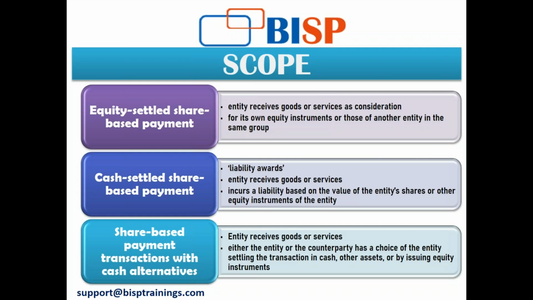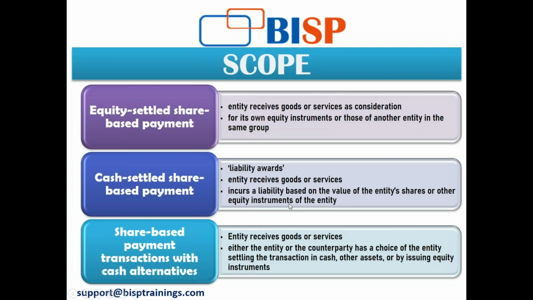Coming down to cash-settled share-based payment, it is also referred to as liability awards. The reason being, it is one in which an entity receives goods and services and incurs a liability based on the value of the entity's share or equity instrument. The grant of share appreciation rights to employees entitles the employees to future cash payments based on the increase in the entity's share price. So this is an example of a liability award, as in the cash-settled share-based payment.